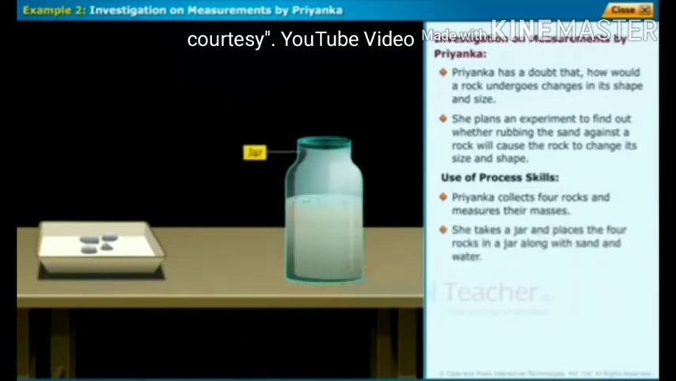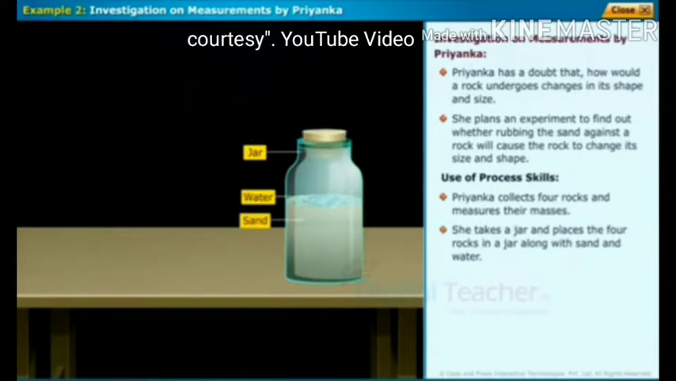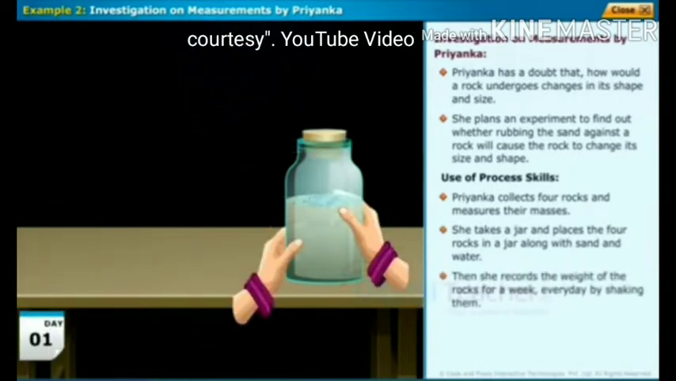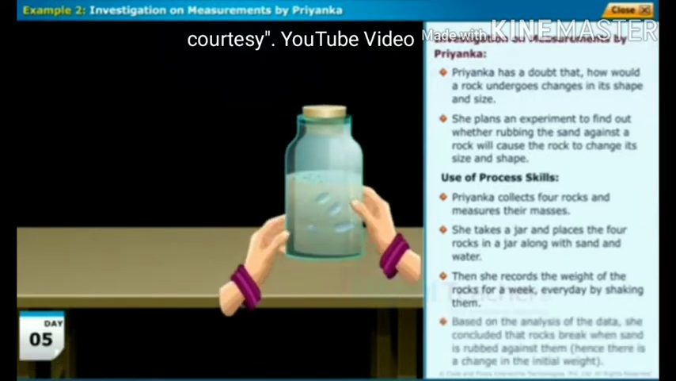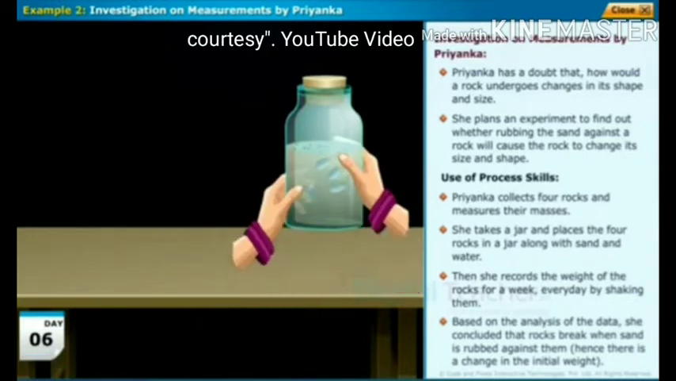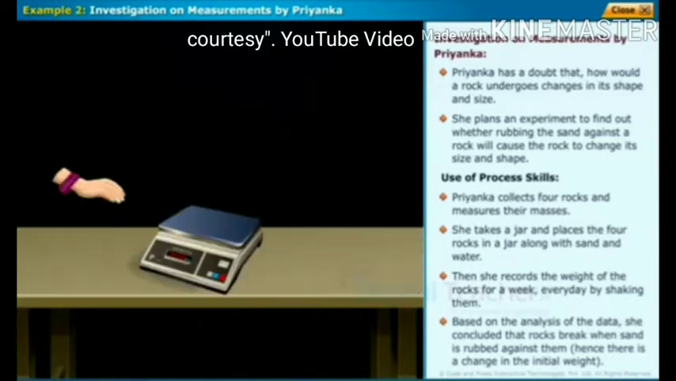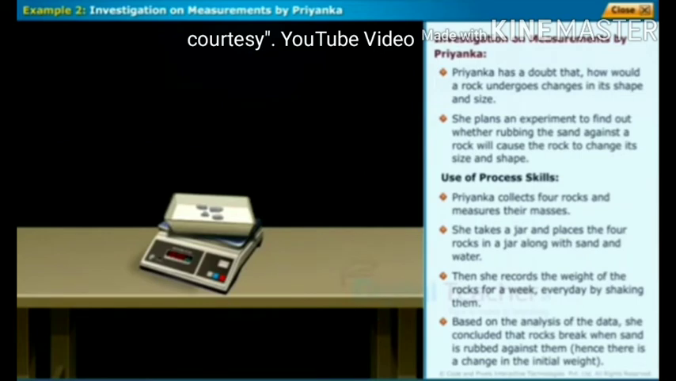She takes a jar and places the 4 rocks in the jar along with sand and water. Then she records the weight of the rocks every day for a week by shaking them. Based on the analysis of the data, she concluded that rocks break when sand is rubbed against them. Hence, there is a change in the initial weight.